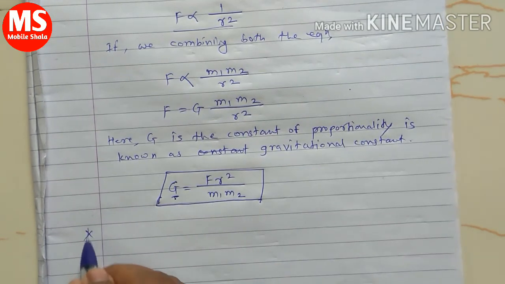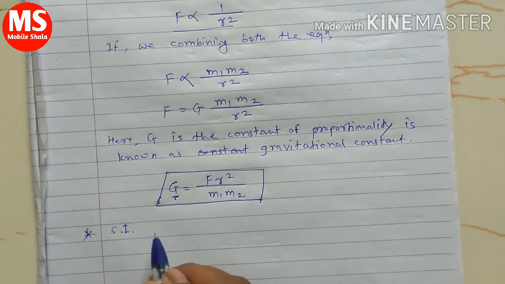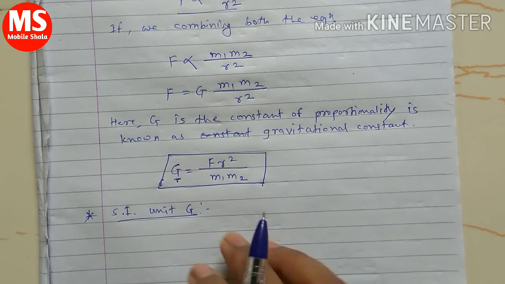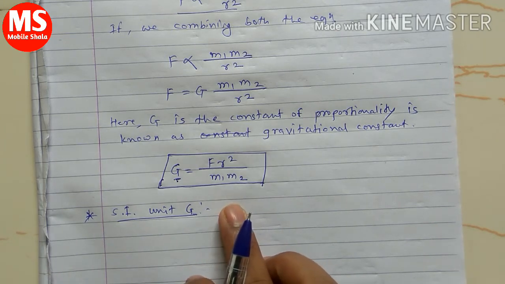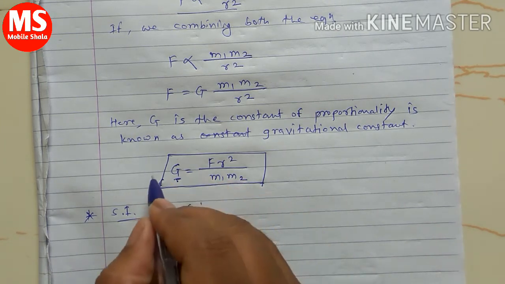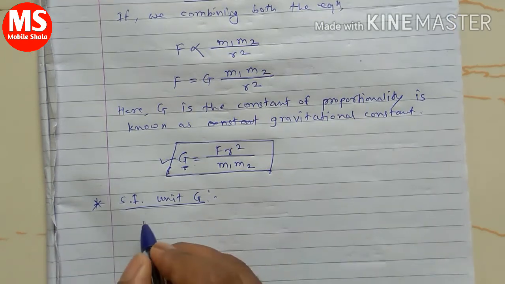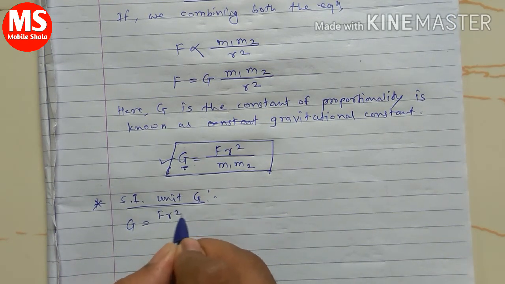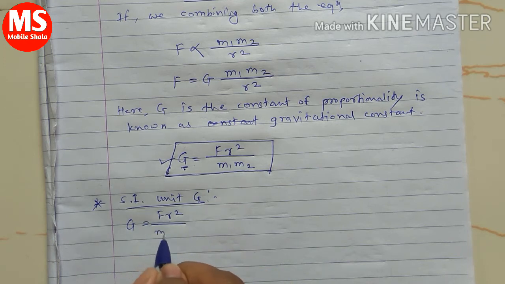Then what is the SI unit of this gravitational constant? Let us derive the unit using the same formula. First of all, we write down the formula here. G is equal to F r square upon m1 into m2. What is meant by F?